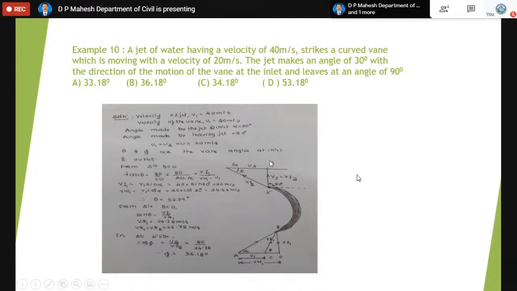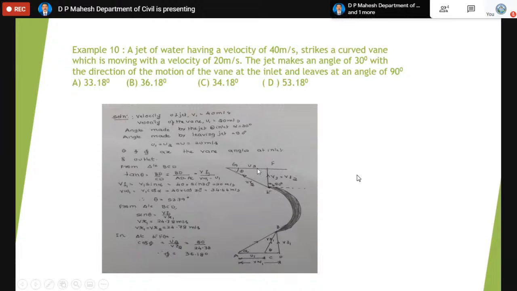Then draw the EF line such that the jet leaves at the outlet through 90 degrees. Then draw one more line EG tangential to the vane, such that EG equals the relative velocity. It is an assumption that the relative velocity at inlet and outlet are equal, so VR2. Then draw a horizontal line through G, such that GF equals U2.